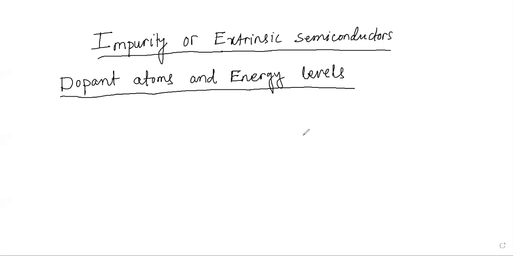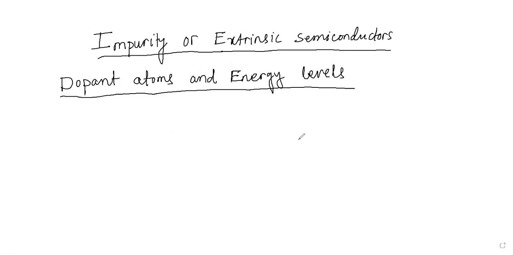Let us now discuss the intrinsic semiconductor, and how it is converted to extrinsic. The intrinsic semiconductors are the pure semiconductors. If you see the use of these intrinsic semiconductors, it is very limited.